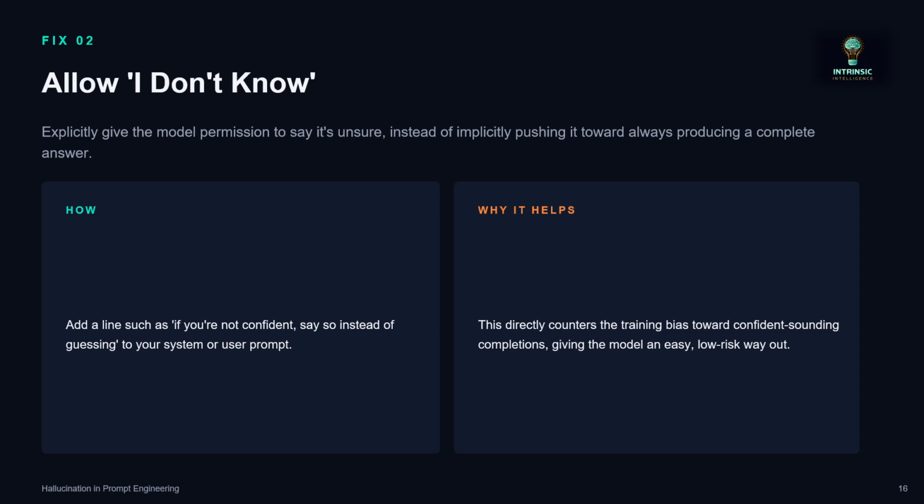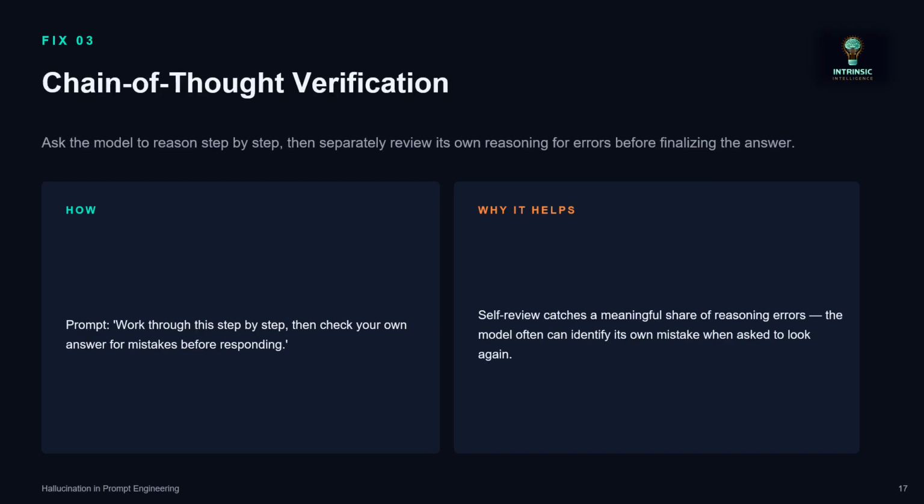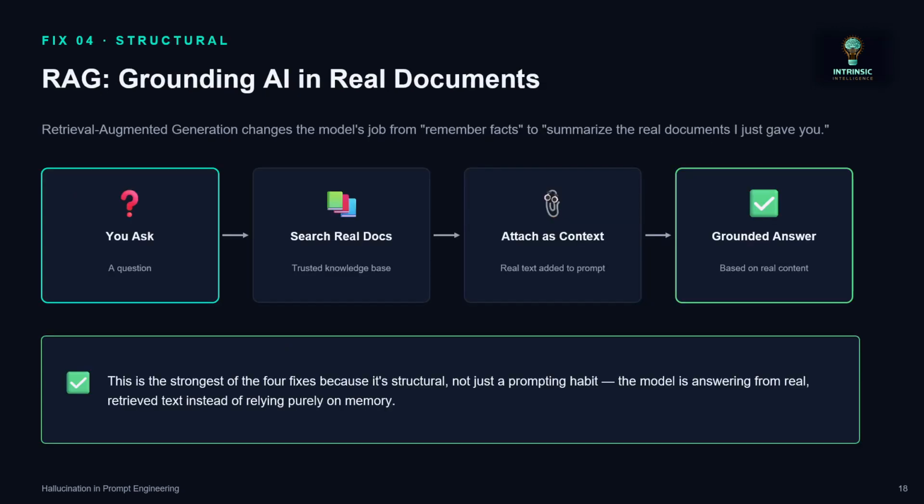Fix two: allow I don't know. When the model says it doesn't know or isn't sure, we avoid guesses. So we add a line to your system or user prompt like, if you are not confident, say so instead of guessing. Tell it that if it doesn't know something, it should let us know, so that it will not end up giving hallucinated results. Fix three: chain of thought verification. Work step by step, then check your own answers for mistakes before responding. Self-review catches a meaningful share of reasoning errors. The model often can identify its own mistake when asked to look again.